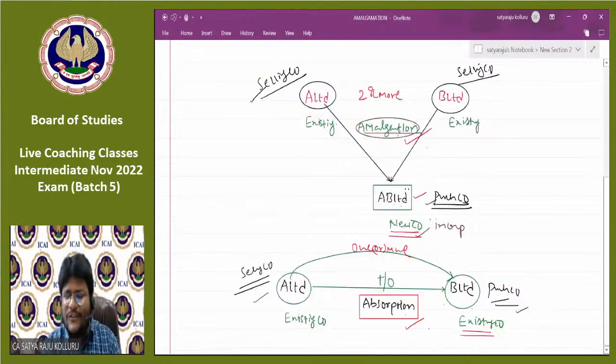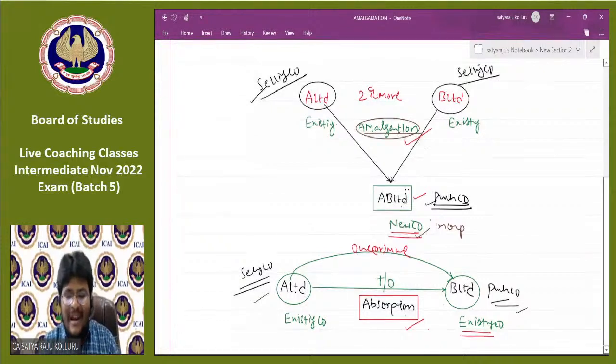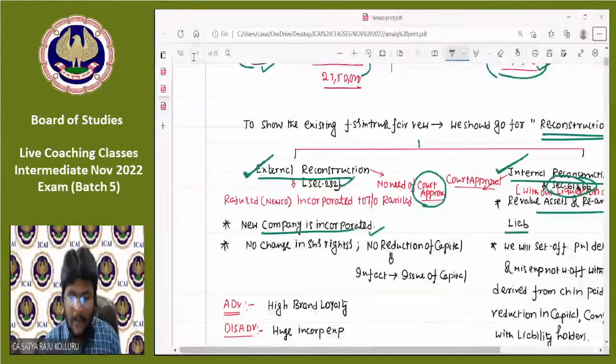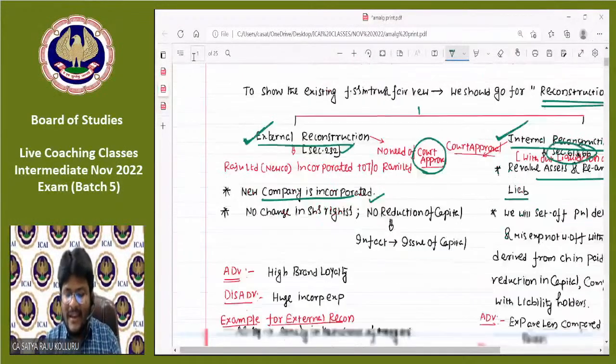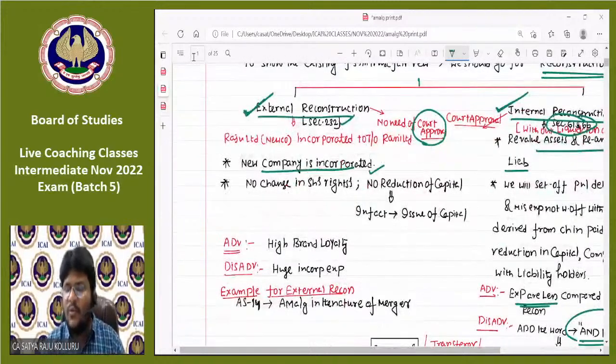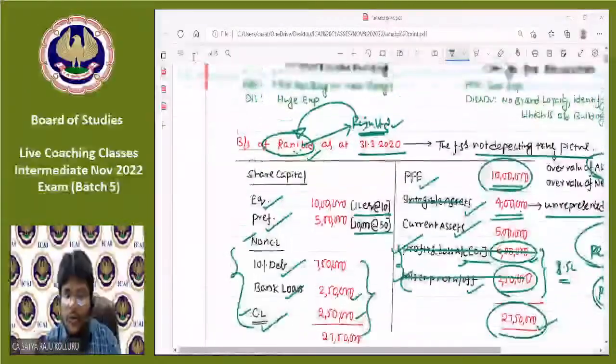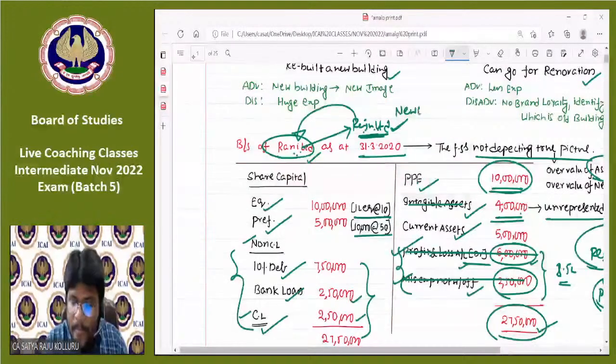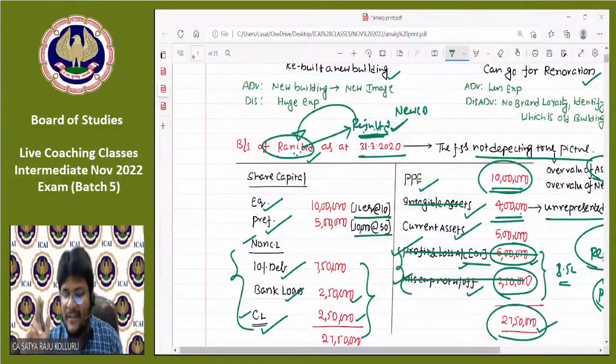Sir, how are these two topics relevant, or what is the connection between amalgamation, absorption, and external reconstruction? Please consider it, guys. Come back to external reconstruction. In case of external reconstruction, what happened? A new company, Razu Limited, is incorporated to take over Rani Limited. Razu Limited is a new company. Rani Limited is an existing company.